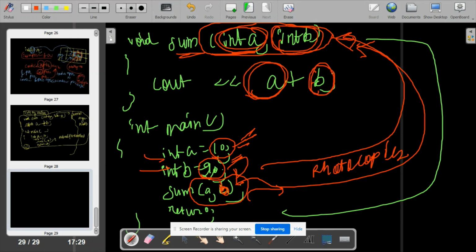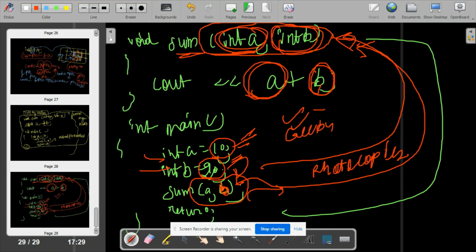Only the photocopies are passed as formal arguments. This is how it works. Okay, this is one way to write a sum function outside main and perform some operation. This is known as call by value.